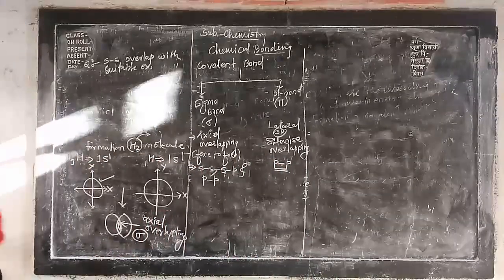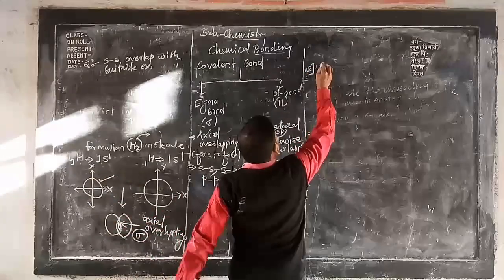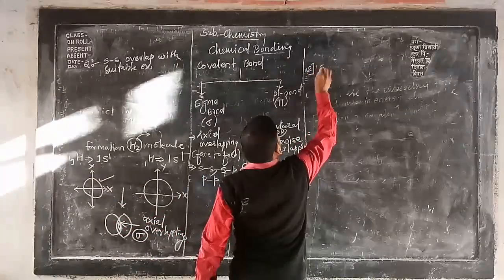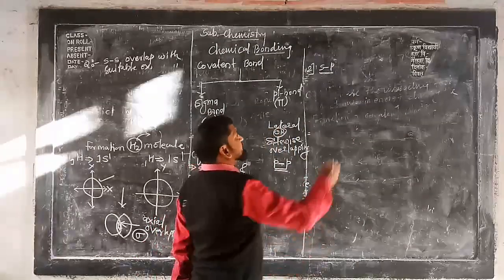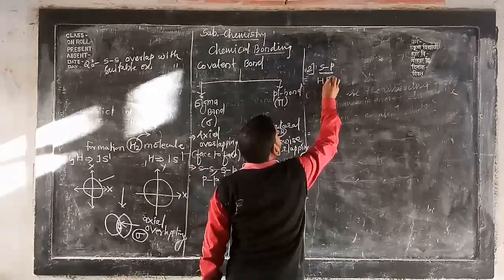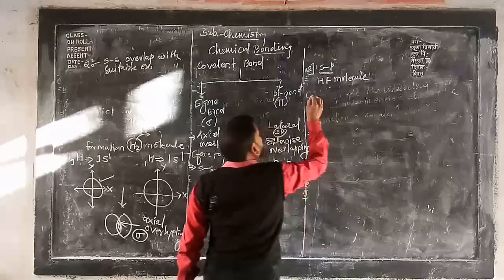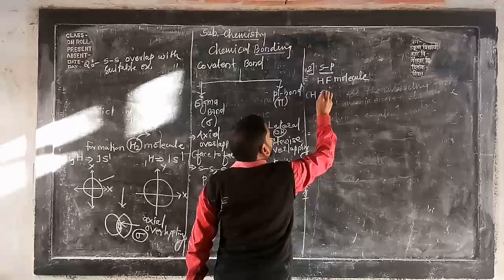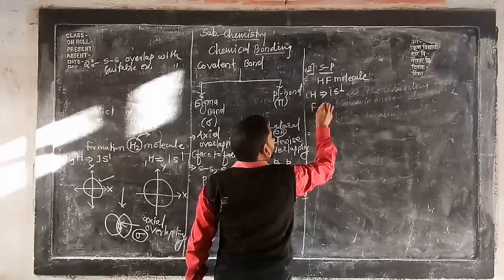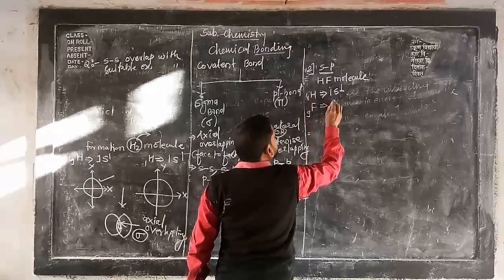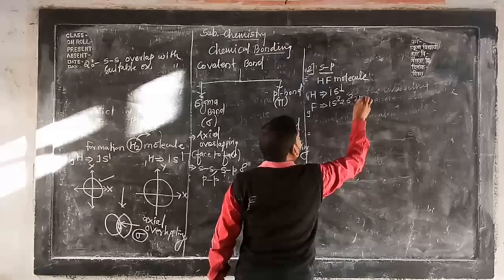Now see here. Then number 2, same question: explain the overlapping of sp. For that we will select the HF molecule, the hydrogen fluoride molecule. Hydrogen, we know, has electronic configuration 1s1. Fluorine has atomic number 9, so its electronic configuration will be 1s2, 2s2 and 2p5.